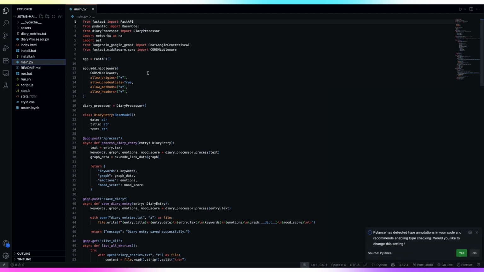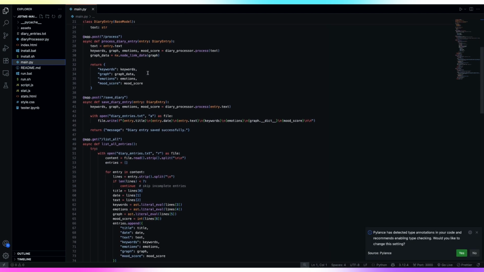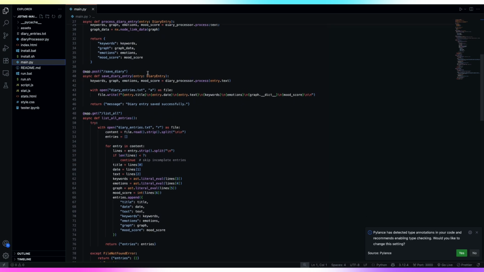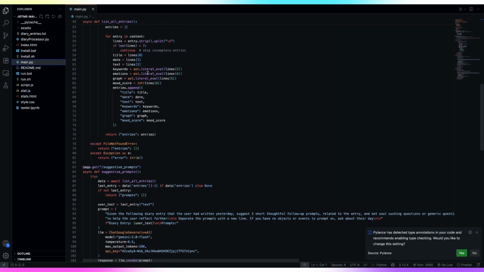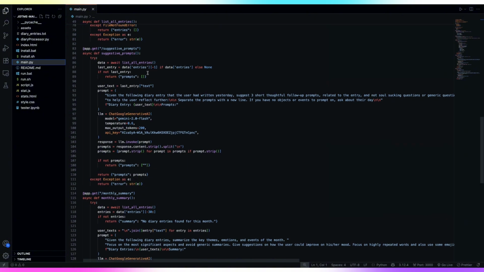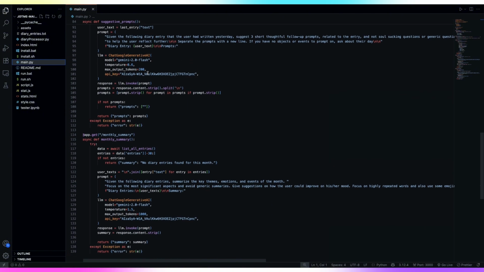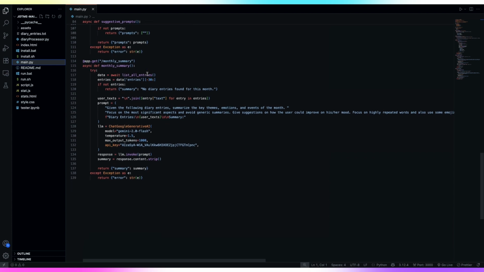Next up is how we handle the API. Here we are using FastAPI, which is easy for us to implement and also create an interface for us to test out our APIs before integrating it with our front end. As you can see, certain prompts are used for the LLM to generate the summaries, but most of all, we have to use a fine-tuned model to generate the sentiment scores.